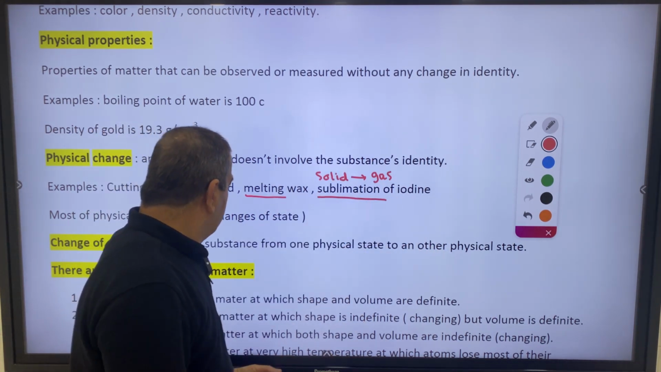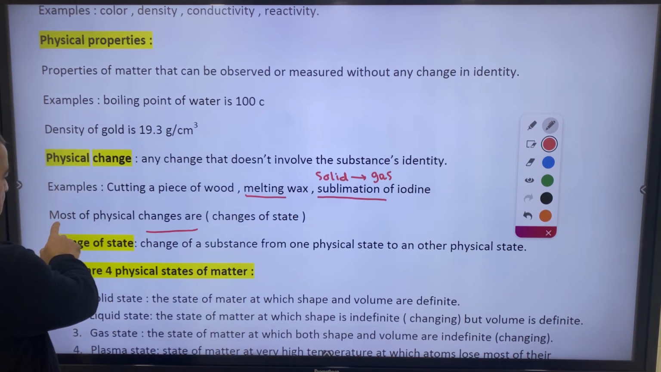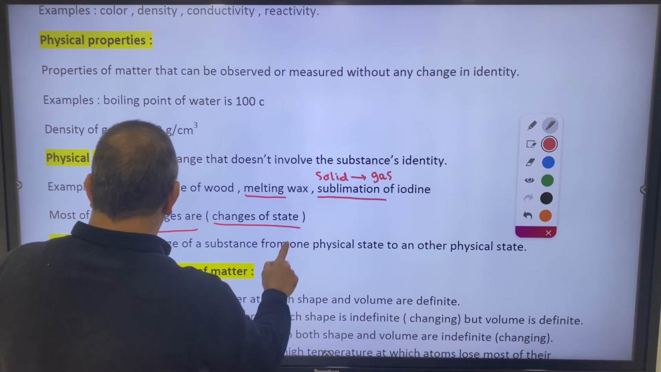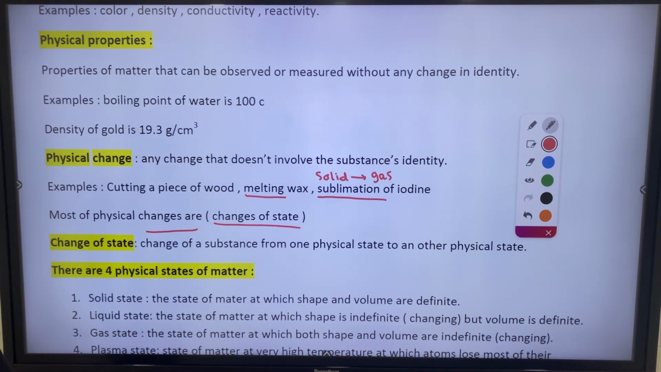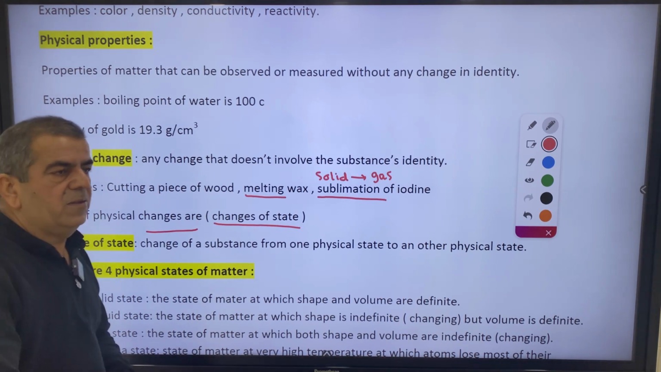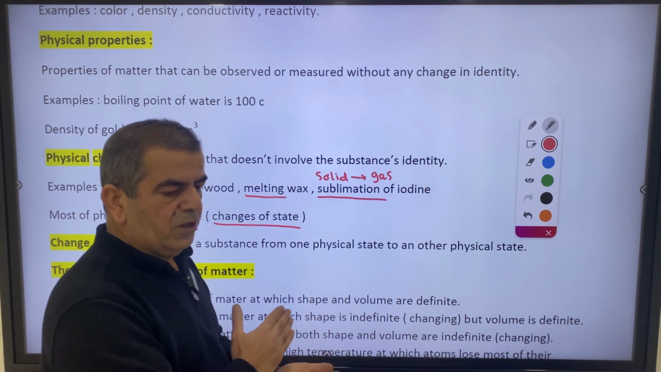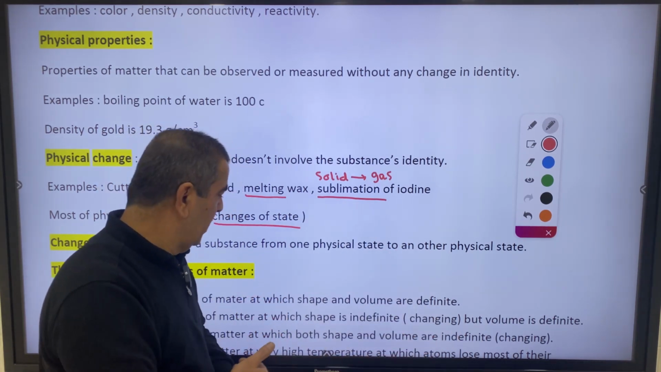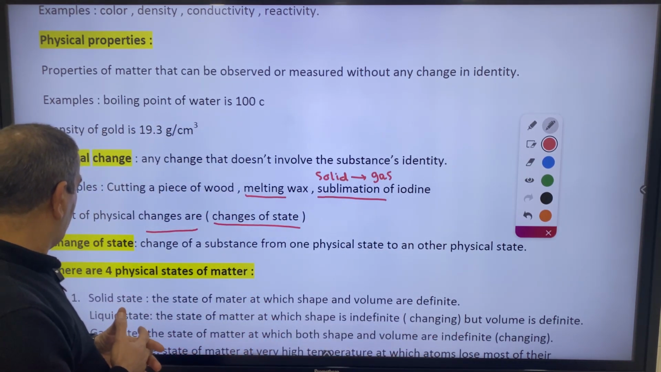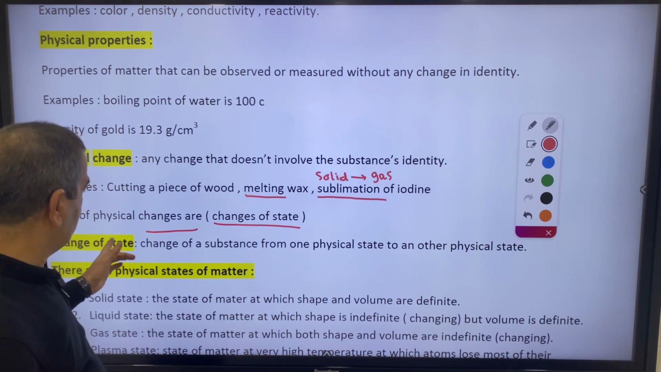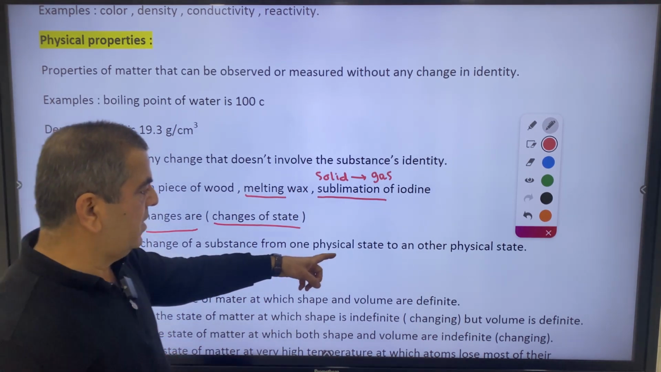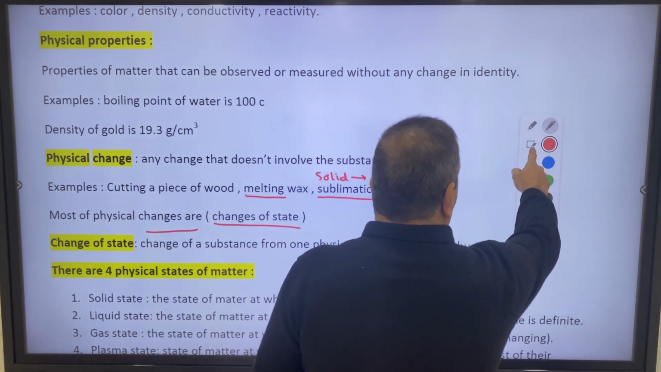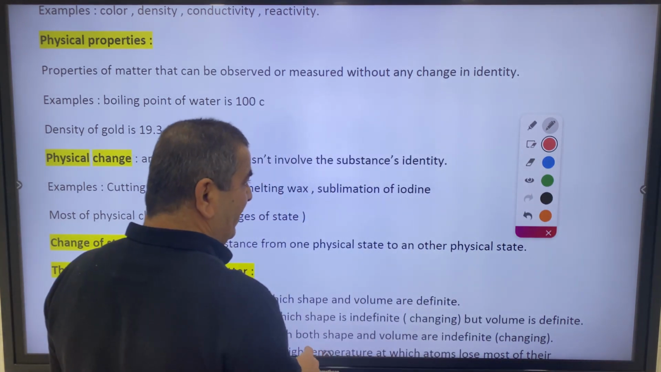it to gas. So the changes here, it says most physical changes are changes of state. For example, we said liquid to solid, solid to liquid, liquid to gas, gas to liquid, solid to gas, gas to solid. In order to understand this better, of course, after we have the definition of change of state, it's the change of a substance from one physical state to another physical state, as we said.